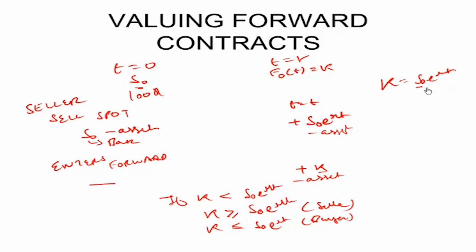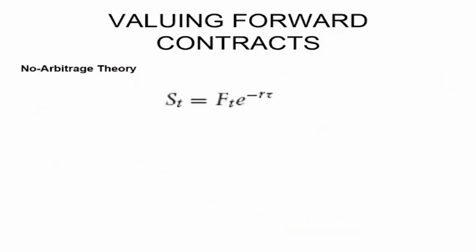We will understand it better with more examples. However, we understand the concept for now as to how the fair forward price is derived, or you can say S is F e raised to power minus RT, if I just bring e raised to power RT on this side.